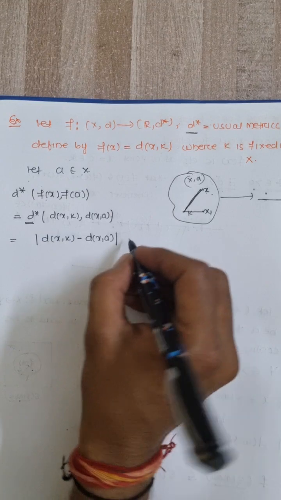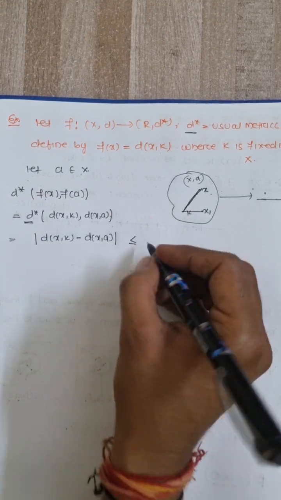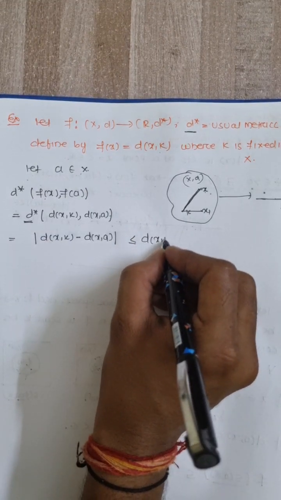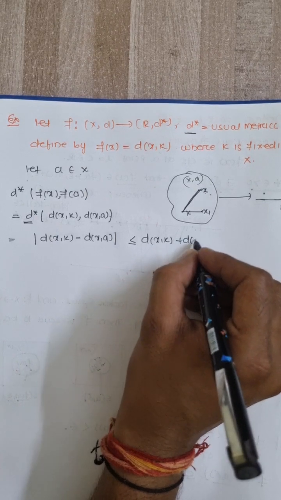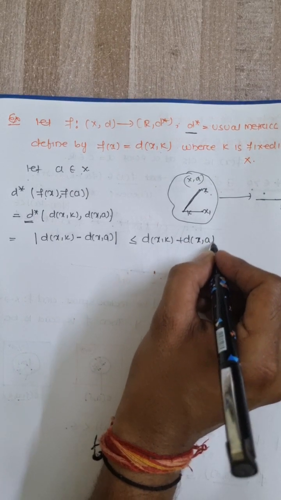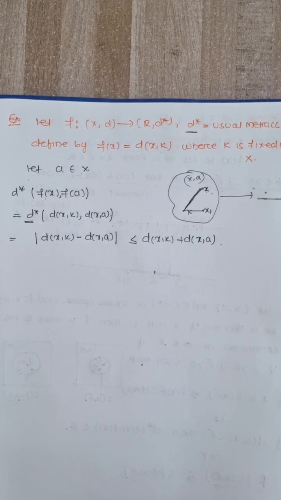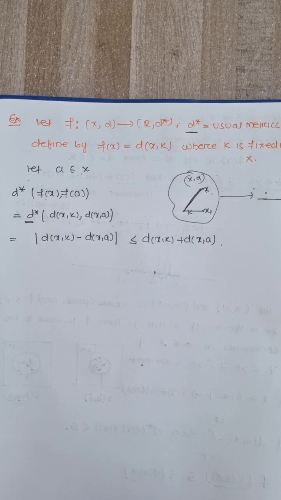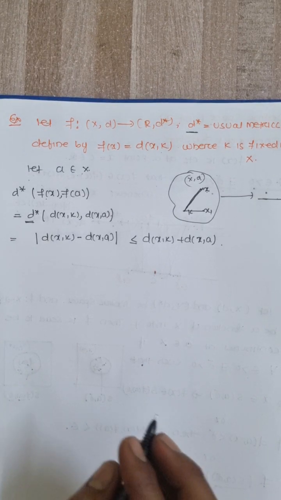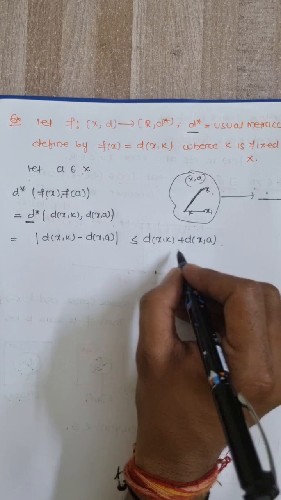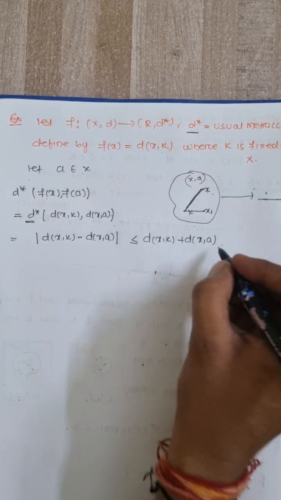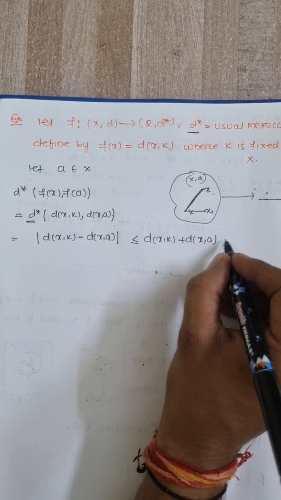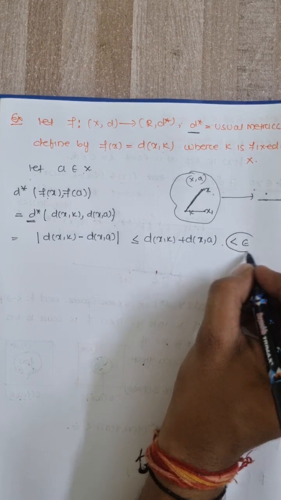First of all, I need to show that this is less than epsilon.